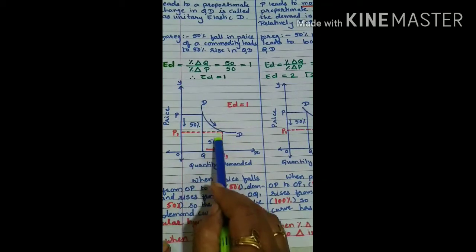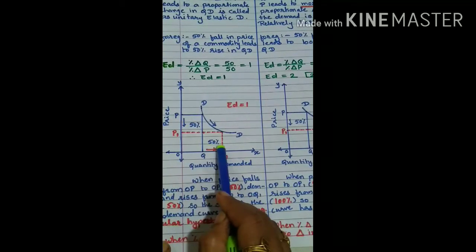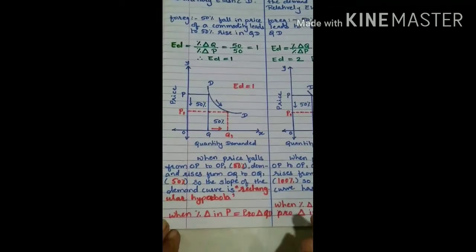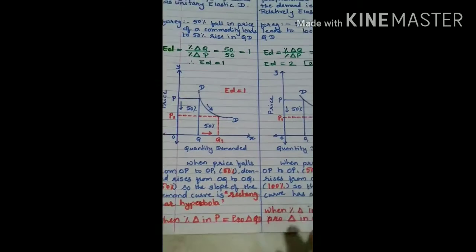This red portion shows a 50% fall in price and 50% rise in quantity demanded. So in short, you can recall: when a percentage change in price leads to an exactly equal proportionate change in quantity demanded, it is known as unitary elastic demand curve.